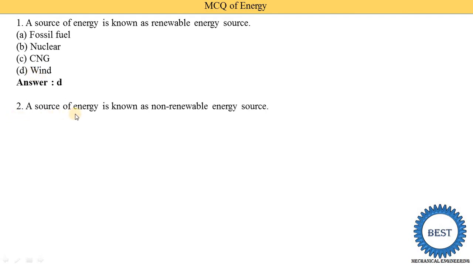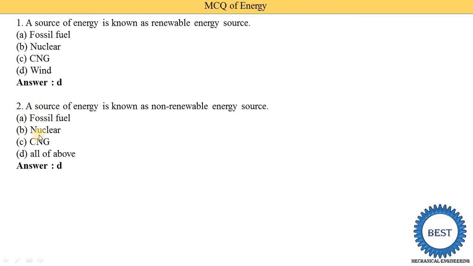Second, which source of energy is known as a non-renewable energy source? Non-renewable means once we use the fuel, we are not able to use it again. We need to refuel it and then we are able to use it. Option A fossil fuels, option B nuclear, option C CNG and option D all of the above. So all of the above is the correct answer.